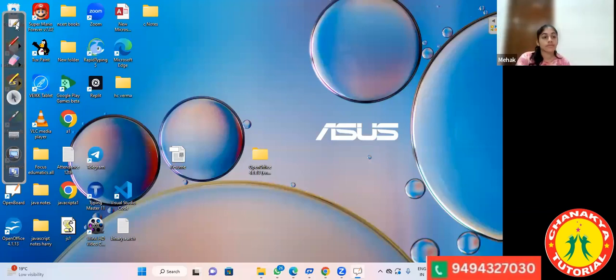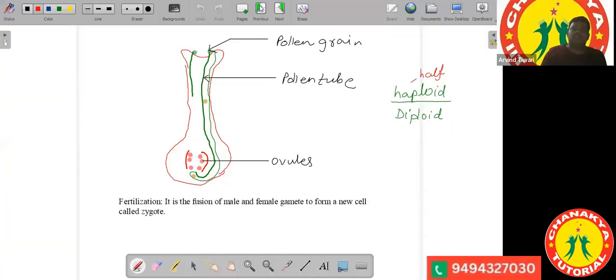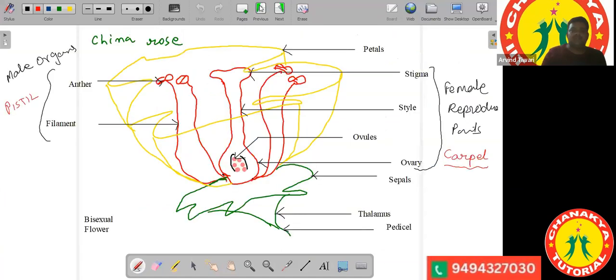Okay. So just have a quick revision of this from the beginning. First of all, you have to draw the structure of the diagram. Explain the diagram. What is carpel? What is pistil? In this way, if you have to define unisexual flower, a flower that bears only carpel or only pistil is a unisexual flower.